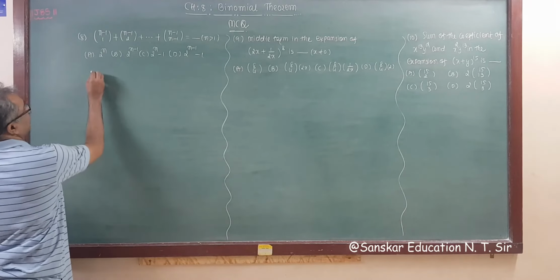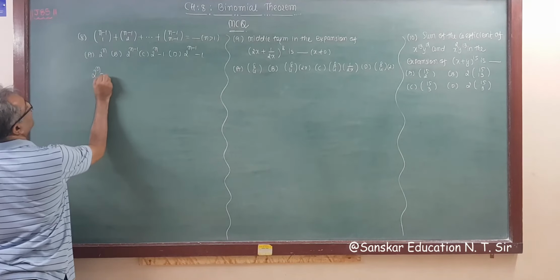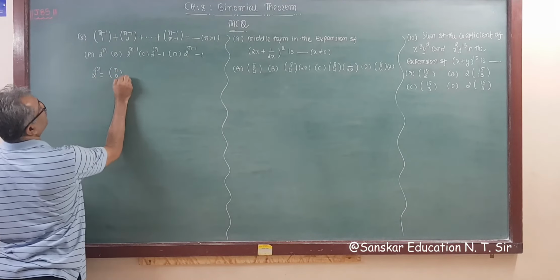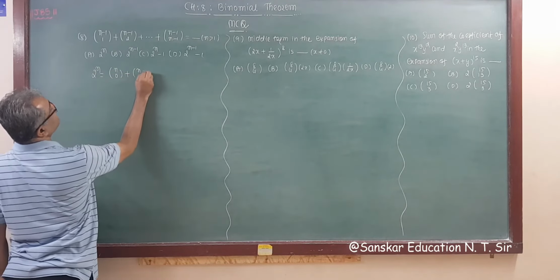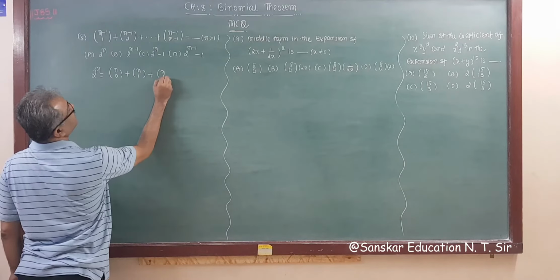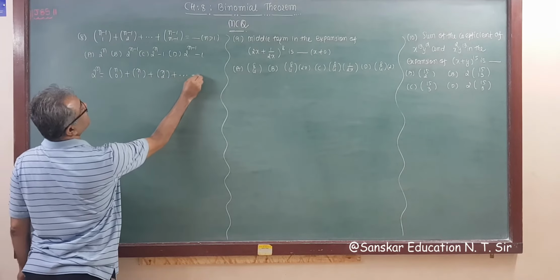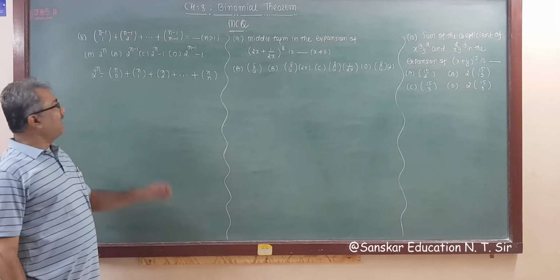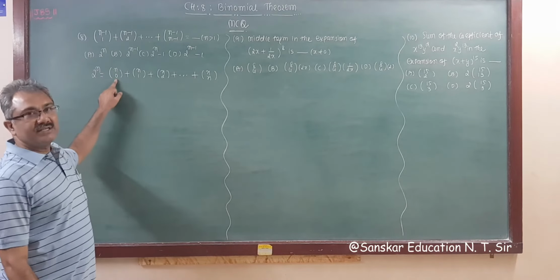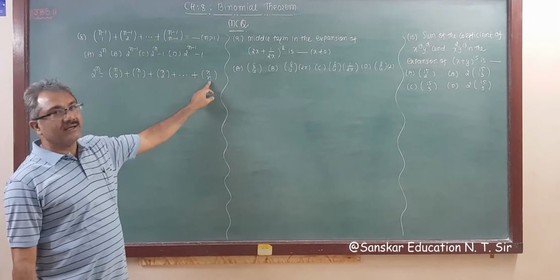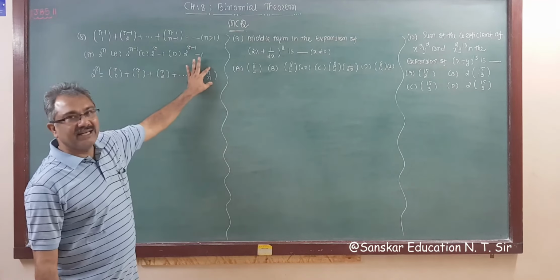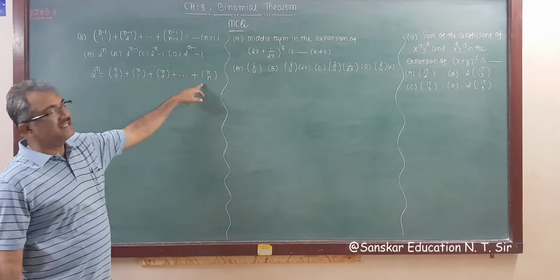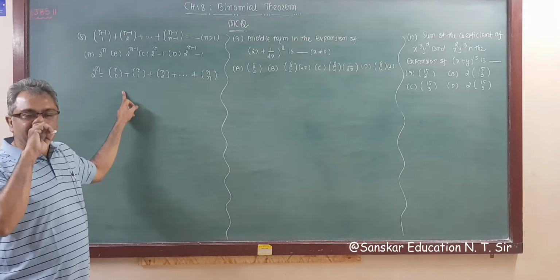And the formula is 2 raised to n is nC0 plus nC1 plus nC2 plus dash up to nCn, right? जो nc0 से start होना चाहिए 0 से और n तक है, तो ये ncn है, तो हम इसको this is the expansion of 2 raised to n, that you know.